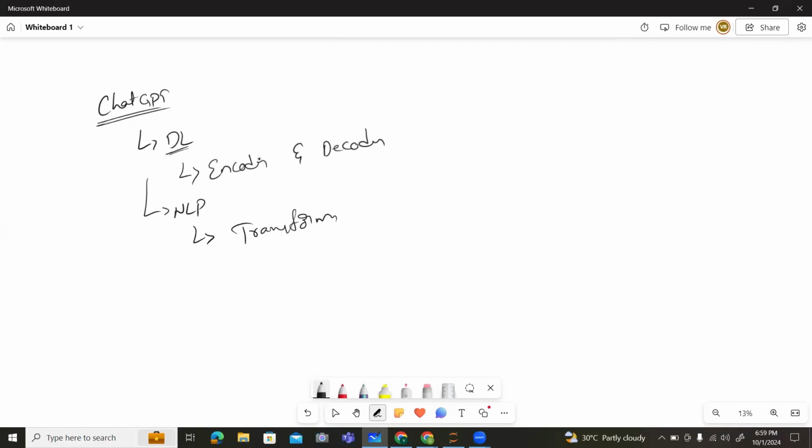Transformers was developed by Google in 2017. It works completely on encoders and decoders. ChatGPT has come from the decoder type of algorithm. So let me draw the architecture of ChatGPT, how the architecture looks.